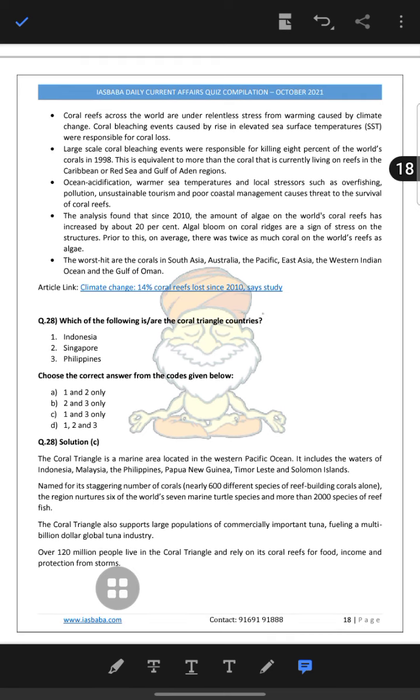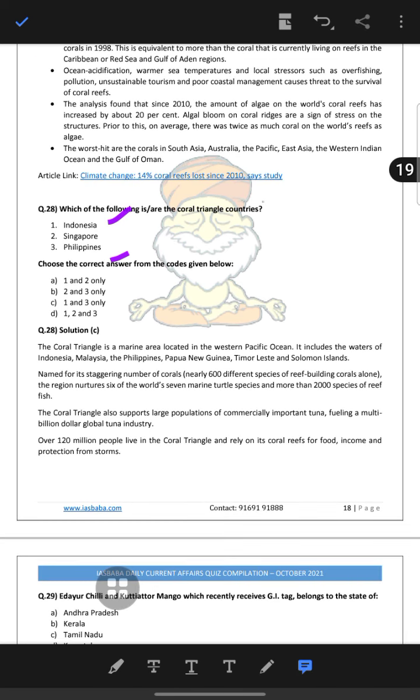Which of the following is the Coral Triangle? So it's Indonesia and Philippines, which are in the Coral Triangle. Indonesia and Philippines. Singapore is not there. So the Coral Triangle is a marine area in the western Pacific Ocean. It includes the waters of Indonesia, Malaysia, Philippines, Papua New Guinea, Timor-Leste and Solomon Islands.